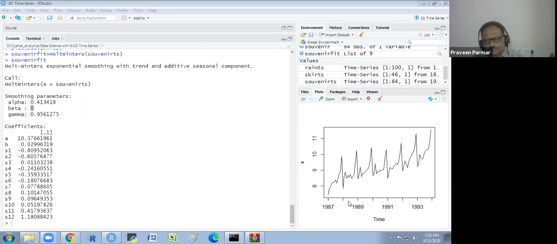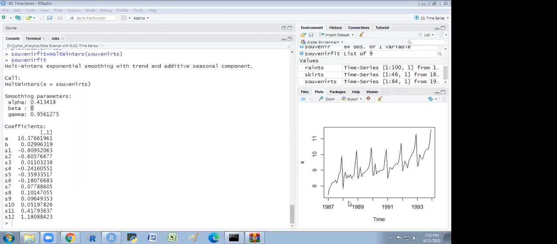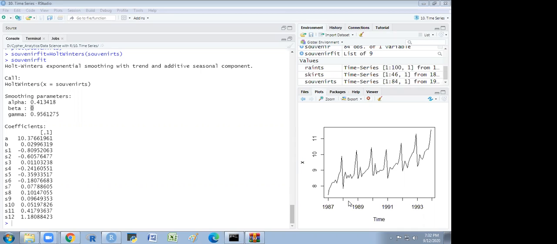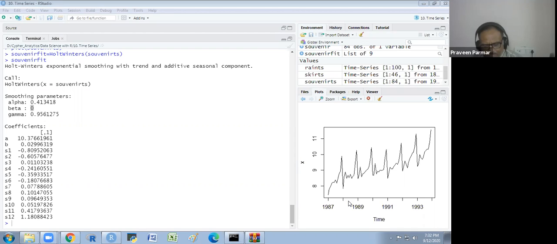Somebody else can tell me. I think no secular trend. There is no secular trend. Yeah. What does it mean beta is 0? There is no secular fluctuations. Yeah. There is no secular fluctuations. And then you please write. I am not getting your voice. Please write on the chat box so I could understand what you are saying.